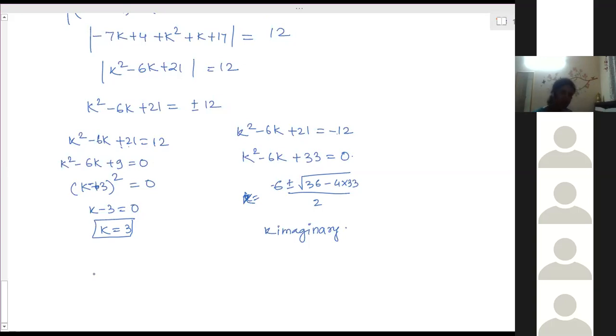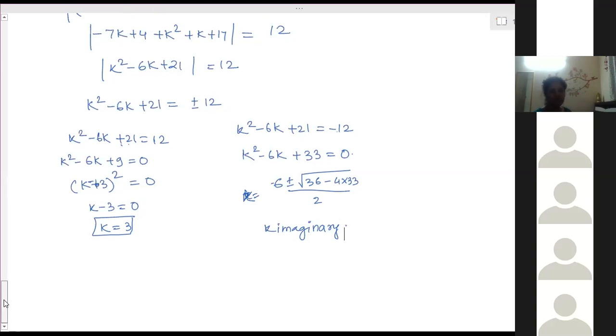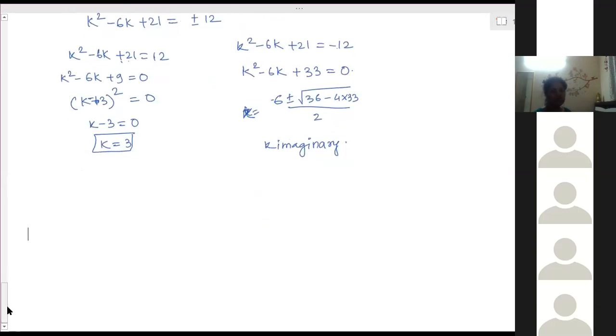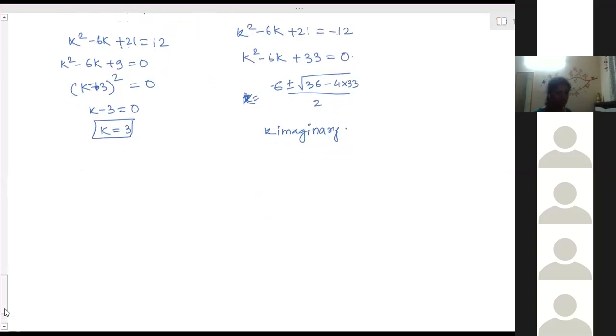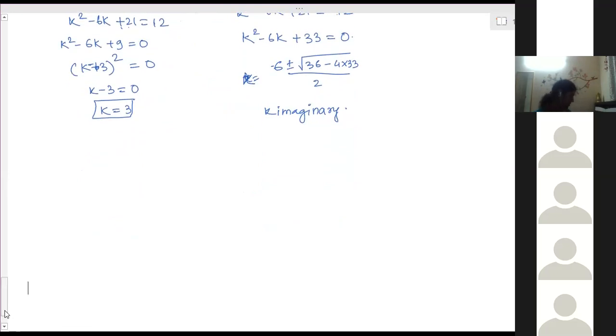17th one, have you solved? Till which question have you solved? Ma'am, 16. 16th done. So 17th, how to solve the 17th one?